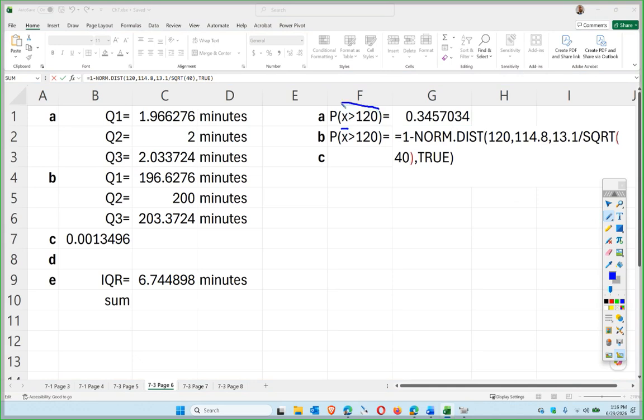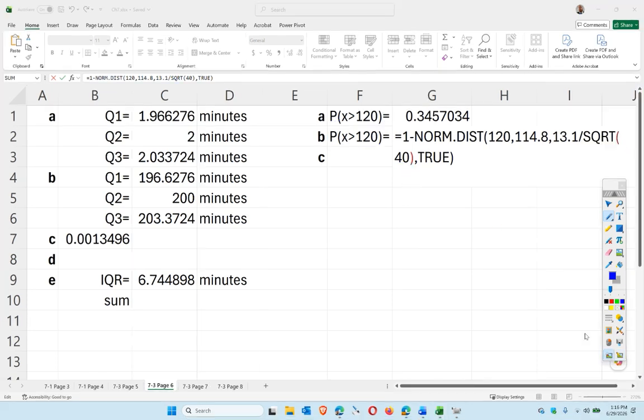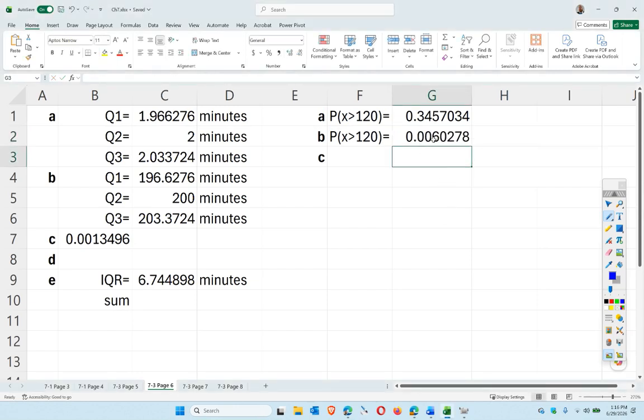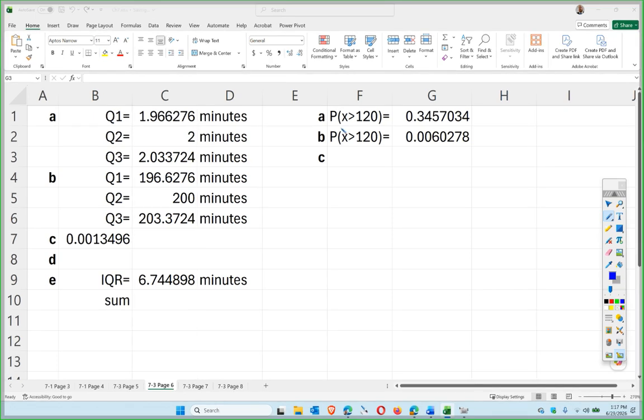So this is Chapter 6. The individual woman we select randomly from the population has more than 120 blood pressure. We get about 34.5%. Versus the sample of 40, that mean of that sample, right? So therefore we could account for it by this. The standard deviation gets smaller. What is that probability? It's less. Because the average of the group is going to be a different probability than the average of the individual. Because the average of the group is going to be harder to come by, essentially.